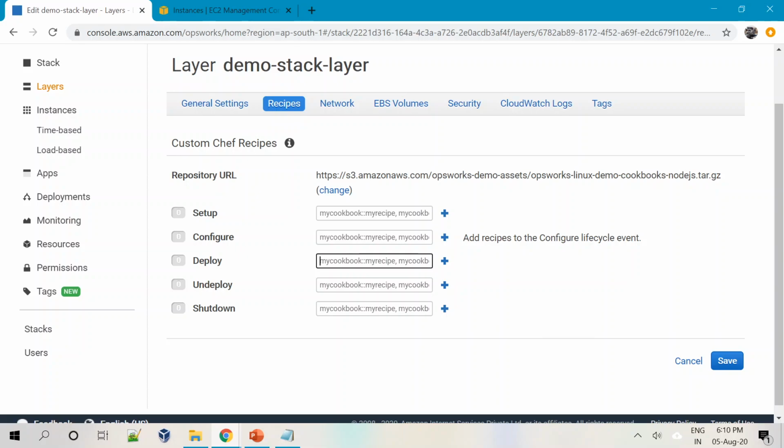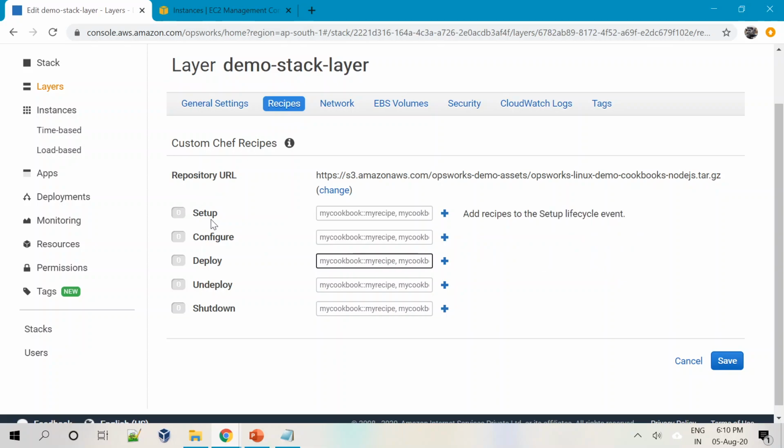Configure will help you deploy the new changes to the new 5 EC2s coming as part of your auto scaling, as well as update your existing 5 EC2s that are available as part of that scaling. So just to make it a little simpler, configure will help you execute certain recipes on existing running EC2s.